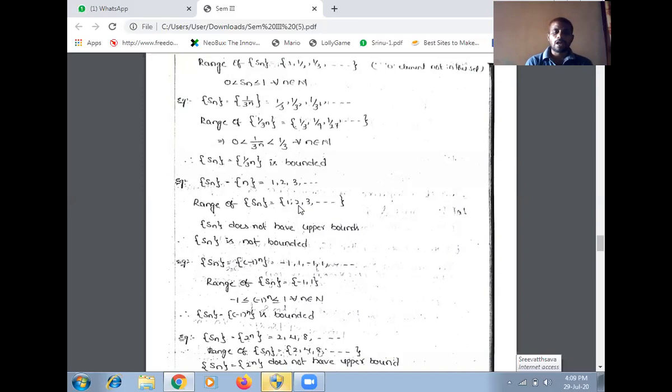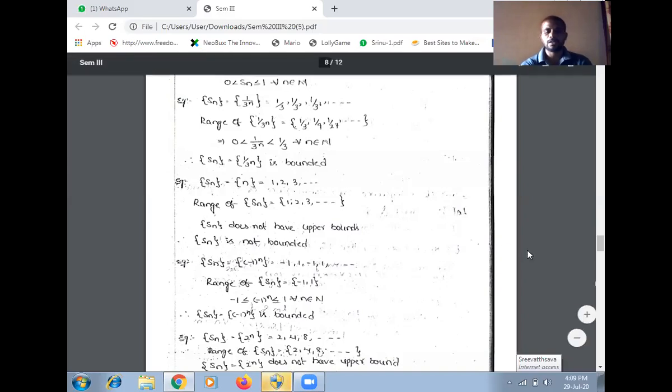But we do get the infimum value. Here 1 is the infimum of Sn, and the supremum does not exist. So Sn is not a bounded sequence.